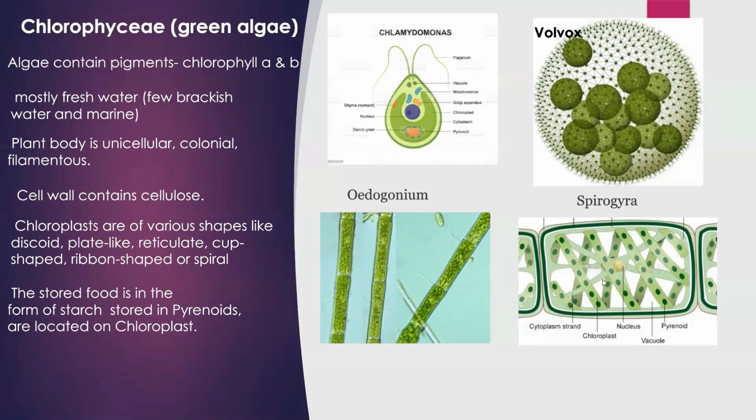Look at the diagram of Spirogyra. You can see here the Spirogyra has a spiral-shaped chloroplast, and on this spiral-shaped chloroplast you can see dark green oval patches. These dark green colored patches are storing bodies which are called pyrenoids. Inside these pyrenoids, along with starch, protein is also stored.